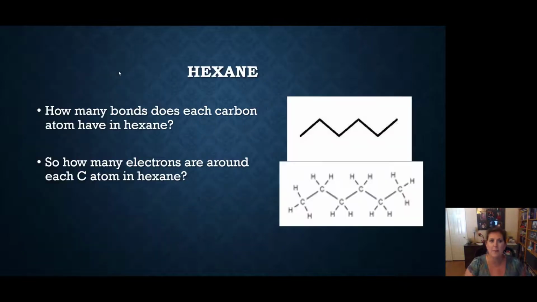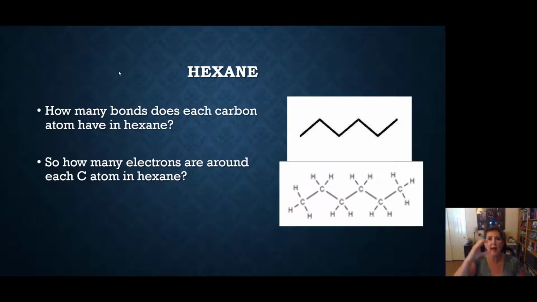Let's try another example. There's another squiggly line. 1, 2, 1, 2, 3, 4, 5, 6. That one has 6 carbon atoms in it. The beginning and end of every line is a carbon atom. Again, look at the drawing below. You can see 1, 2, 3, 4, 5, 6 carbon atoms in that drawing.